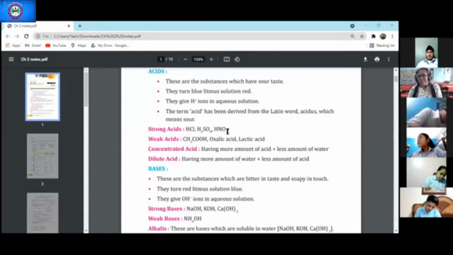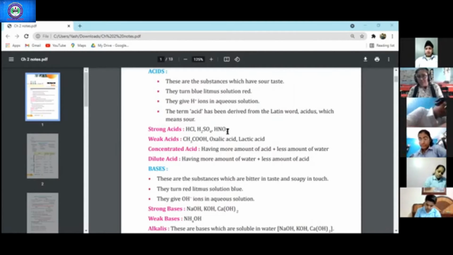What are acids? Acids are substances which are sour in taste, right? They turn blue litmus to red. They give H+ ions. You must have seen in hydrochloric acid, sulfuric acid and nitric acid, they have the prefix H. So what is that? H+ ions, right? So they give H+ ions in aqueous solution.